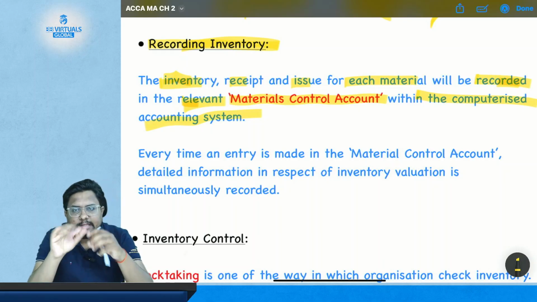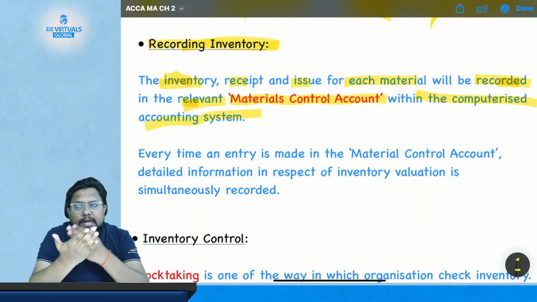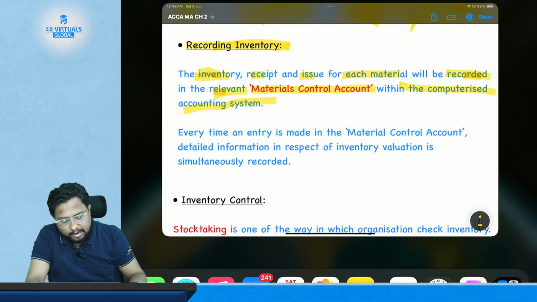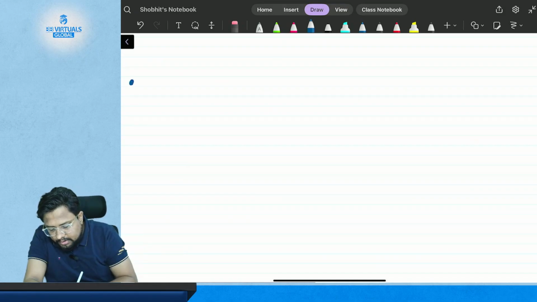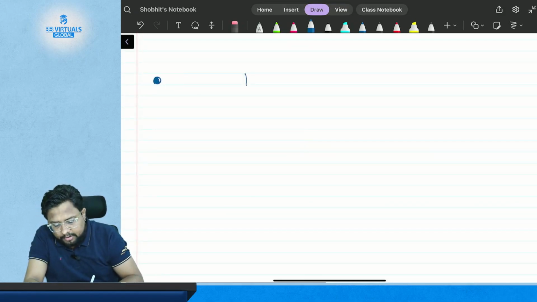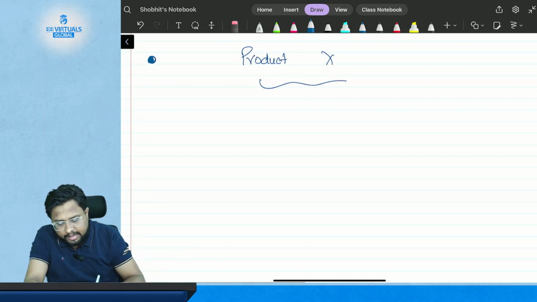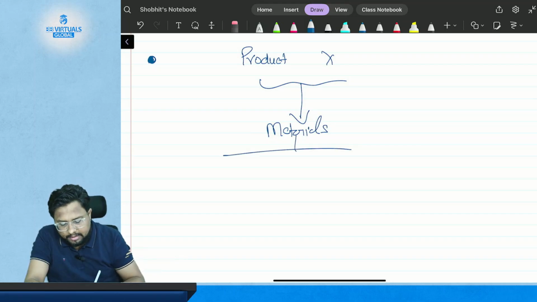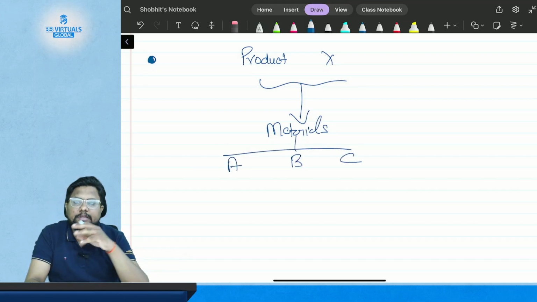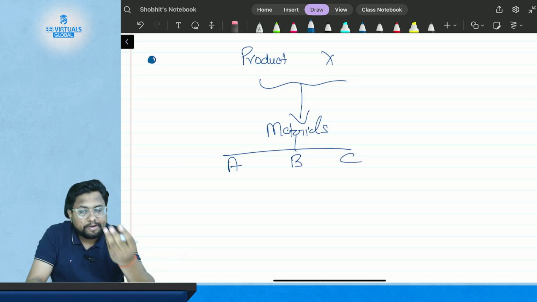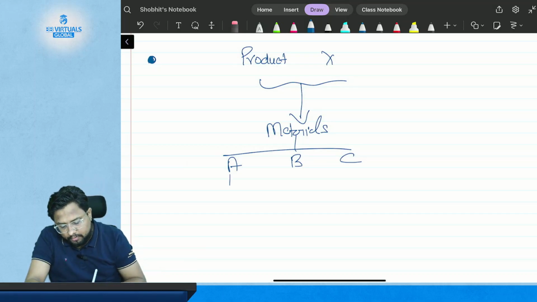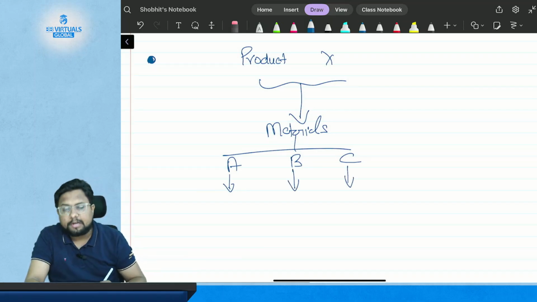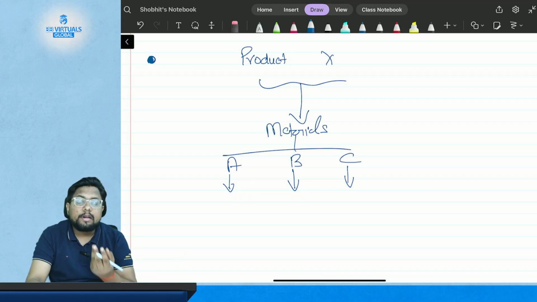There may be material A, material B, material C. So materials A, B and C will have different material control accounts. Suppose I am manufacturing product X. In order to manufacture product X, I need certain materials, and the materials are A, B and C. There are three types of material used to manufacture the final product, which is product X. Now, when I have material A, material B and material C, I will need different material control accounts in order to record each particular material in its particular account.